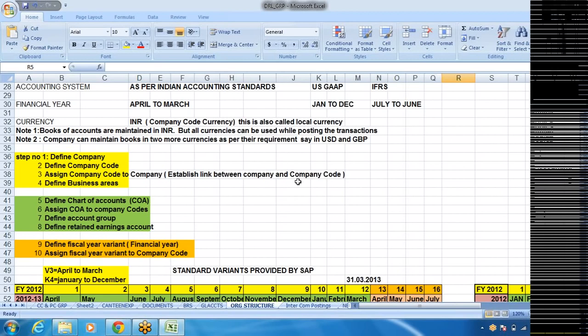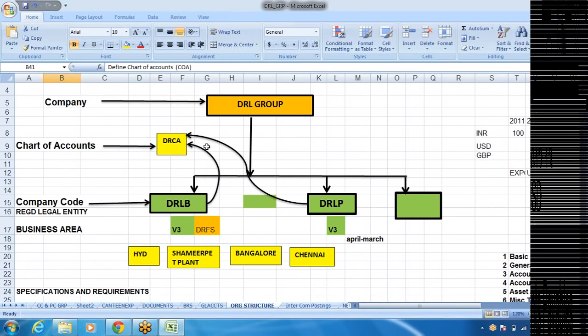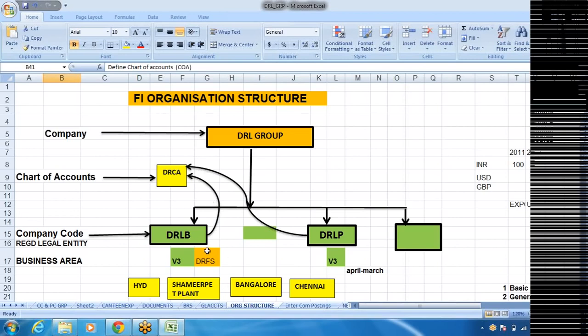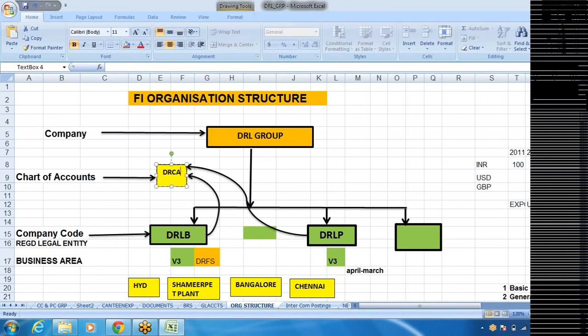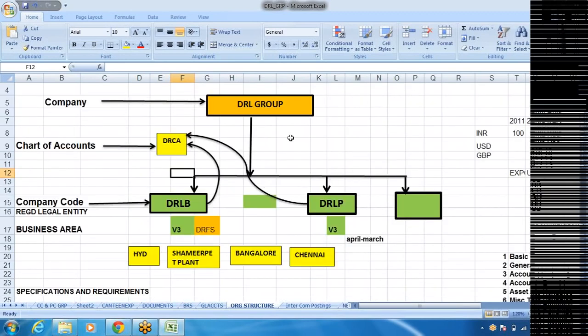Then the next 4 steps belong to general ledger accounting. Define chart of accounts. Here I'll be using the name DRCA. Then assign chart of accounts to company code. Once we create a chart of accounts, we link the company code to it, so that any number of GL accounts that you create are defined in the chart of accounts, and these are used by the company codes. Logically, the chart of accounts is above the company code in the organization structure, at a higher level, so any number of company codes can be linked to one chart of accounts.